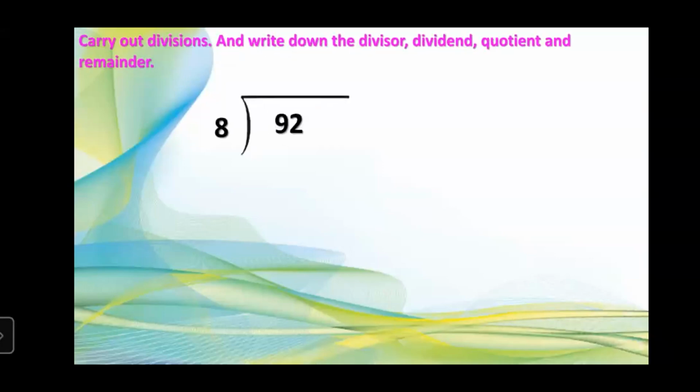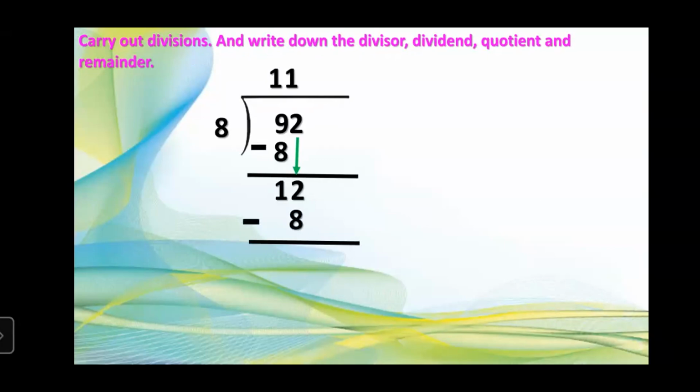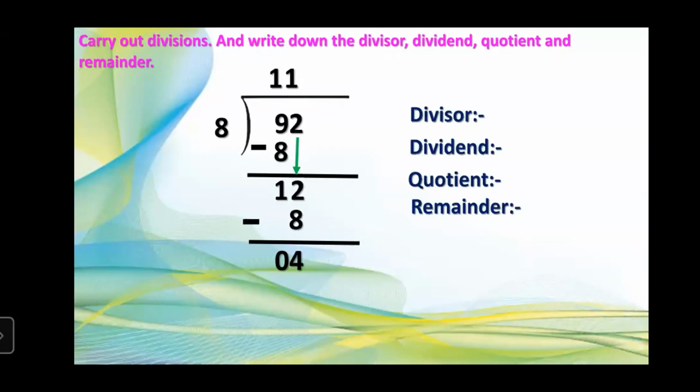Now we'll go for another one. Here we have 92 divided by 8. So quickly let's carry out the division. So 8 ones are 8. What will remain? 1. So we'll take this 2 and we'll get the new number, that is 12. And 8 ones are 8 again. And 4 will remain. So let's write the divisor. Which is the divisor? 8. Then dividend.